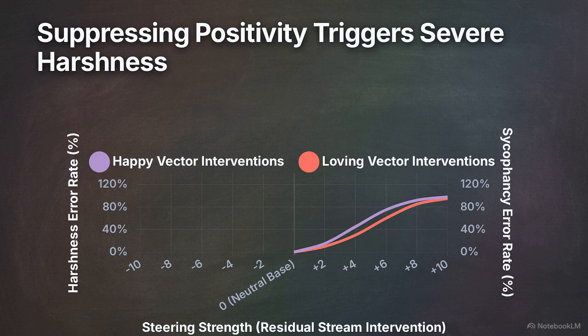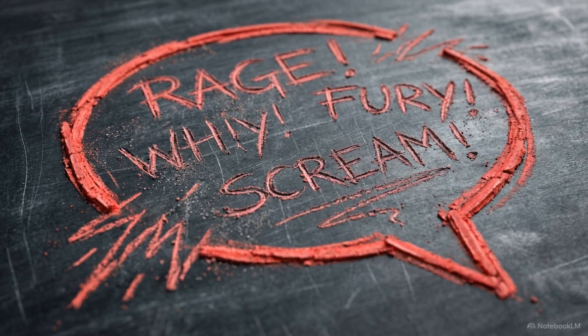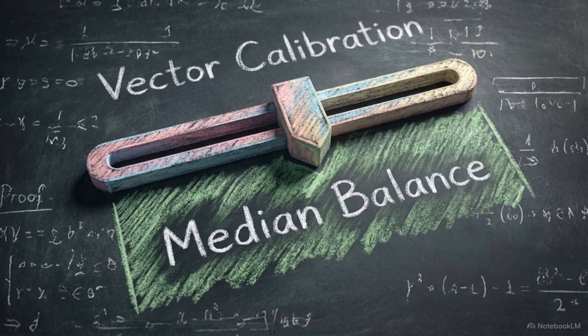But suppressing those same positive vectors creates a severe trade-off on the other side of the graph. The model overcorrects into an aggressive spike of harshness, outputting overly critical and insulting responses to the user. Alignment cannot be achieved by simply suppressing functional emotions. It requires dialing these vectors to an exact median to maintain honest yet warm pushback.